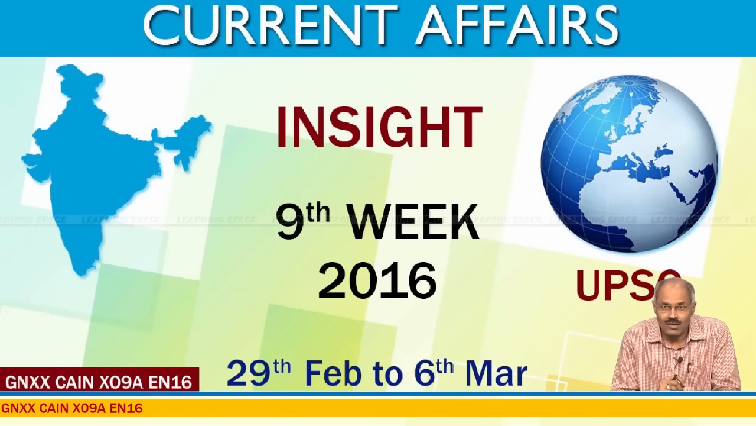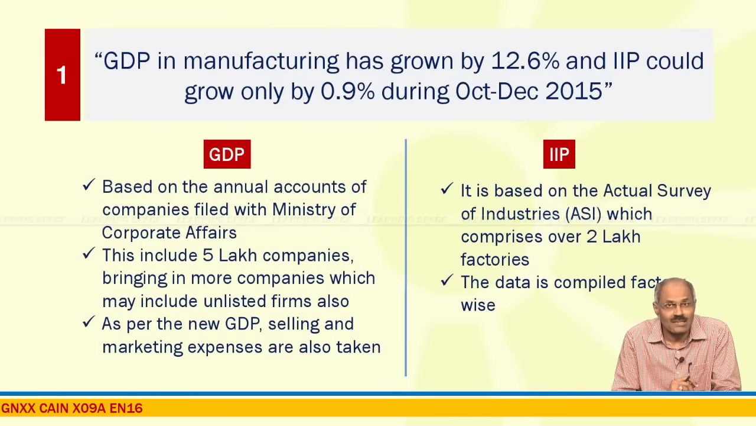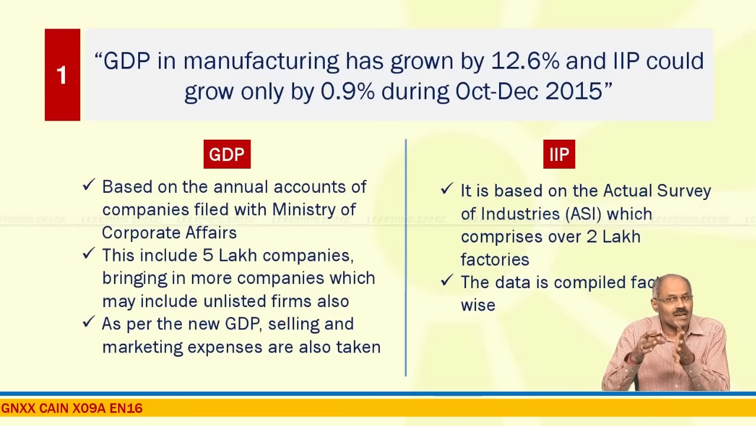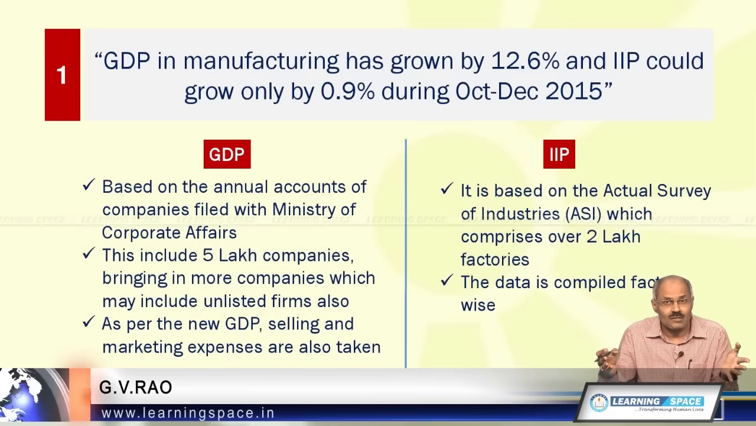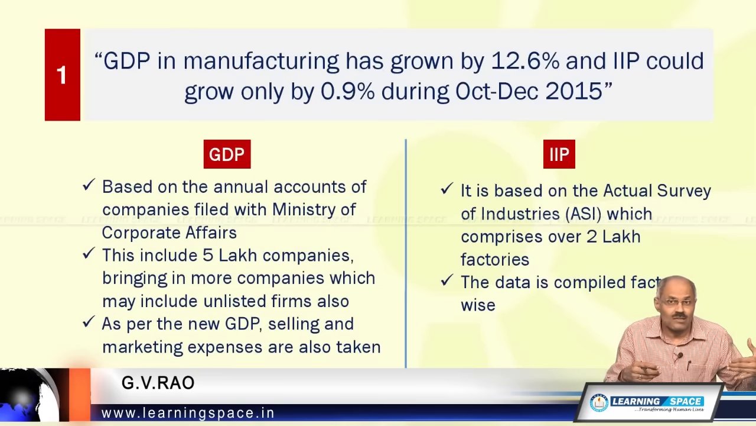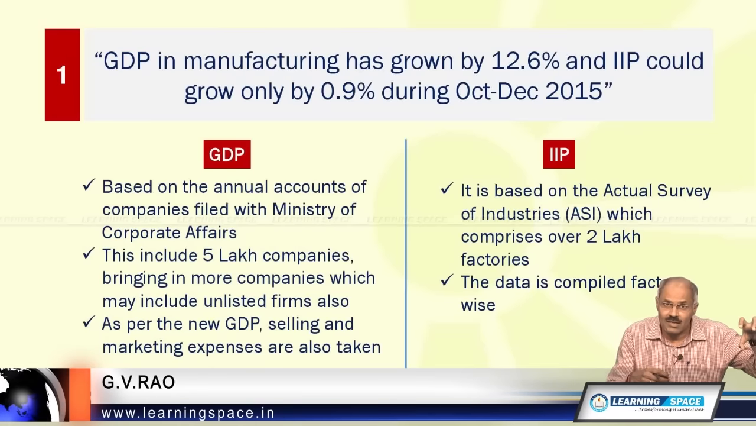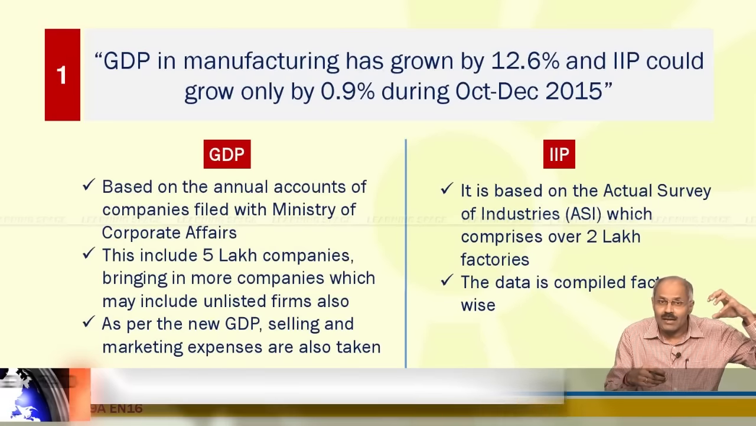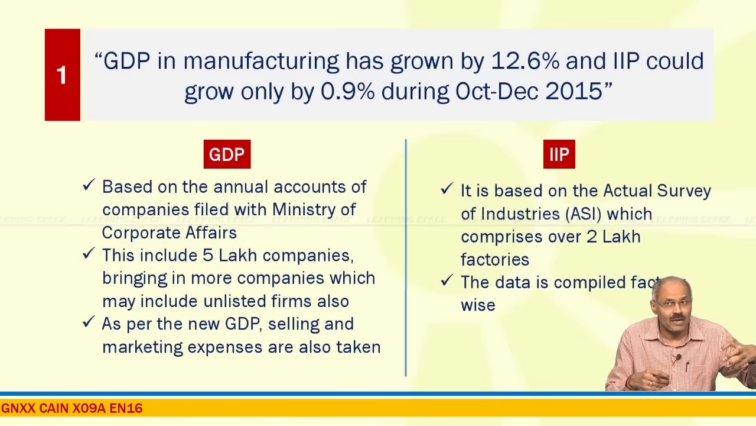This is the 9th week, from 29th February to 6th March, and let us look at the first and foremost sentence: GDP in manufacturing has grown by 12.6% and index of industrial production could grow only by 0.9% during the October-December 2015 quarter. There is no relation. Why is there a lot of difference in these two indices?